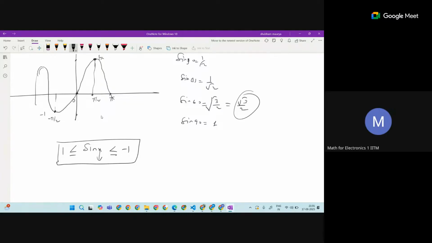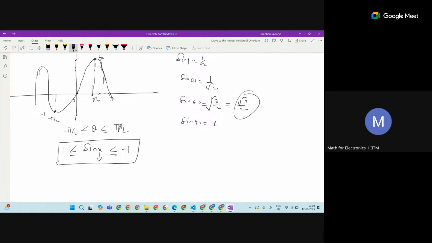You want to say it is a one-to-one function. If you remember, what is a one-to-one function? In that case, it is going to be one-to-one between the interval minus pi by 2 to pi by 2. Otherwise, for the rest, see, it again started getting back to the same value here. These are the output values, right? So the inputs are different, but the outputs are going to be the same.